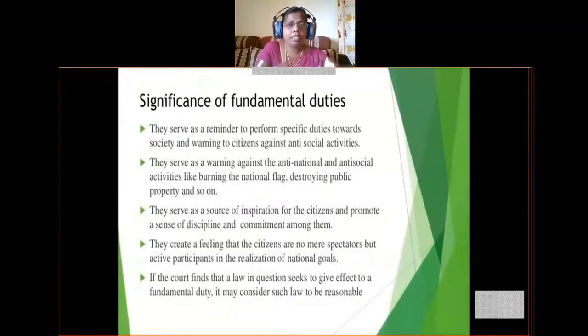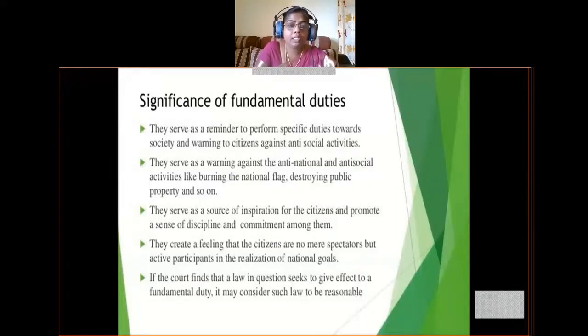These fundamental duties serve as a reminder to perform specific duties towards society and a warning to citizens against anti-social activities. That means they restrict citizens from doing anti-social activities. What are anti-social activities? Doing violent activities, criminal activities, terrorist activities, etc.